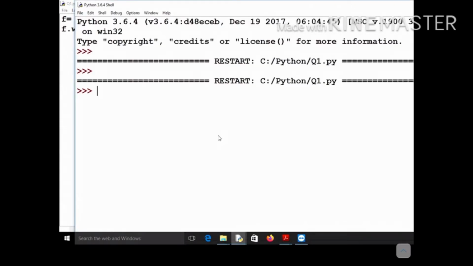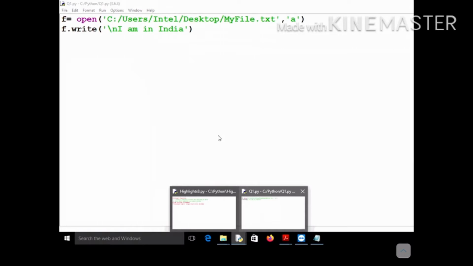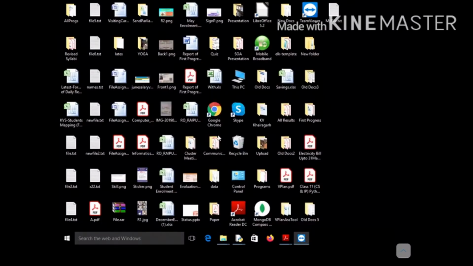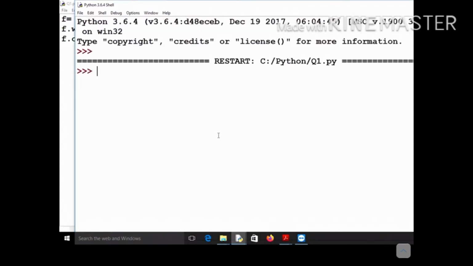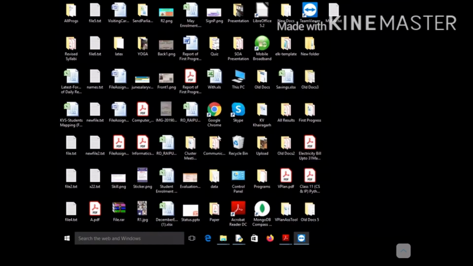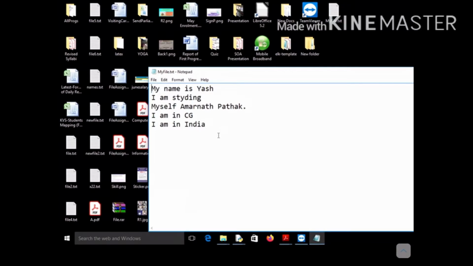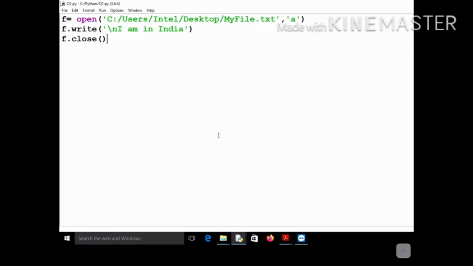Let's run it. It is successfully executed, and now you can see your file. "I am in India" is not written onto the file. Why? Because you have not performed the close operation. Now let's close the file and see whether it is written or not. Yes, it is written onto the file. "I am in India" is written because you have performed the close operation. Now, what if you want to force the content in your buffer to be written?